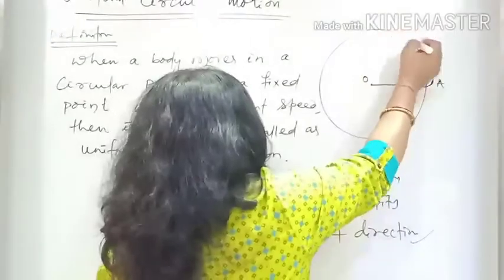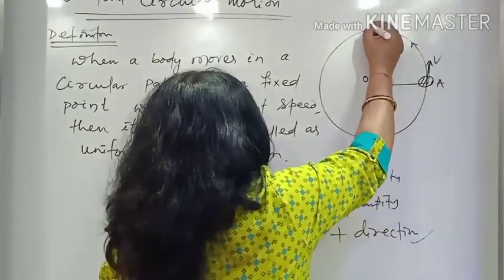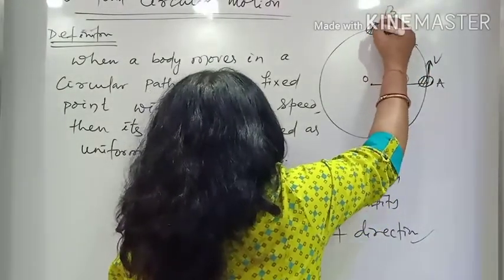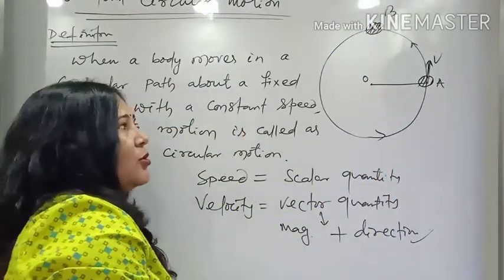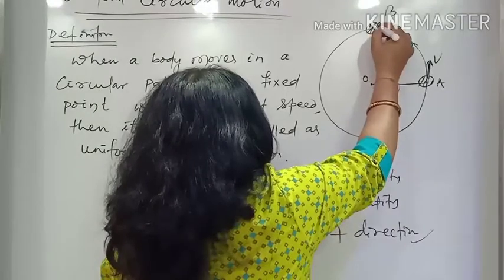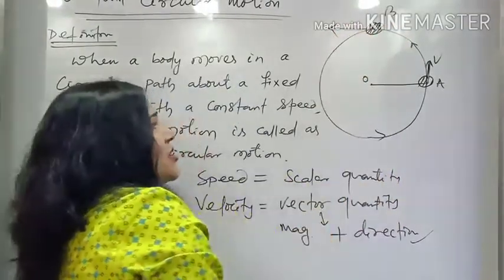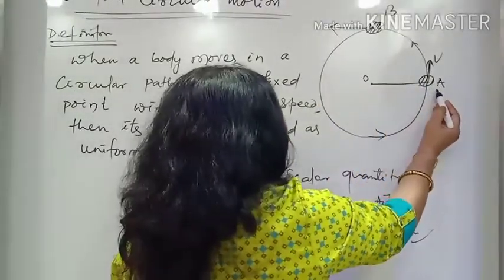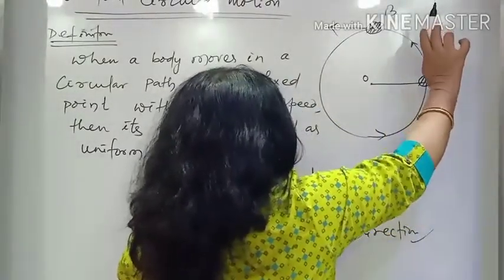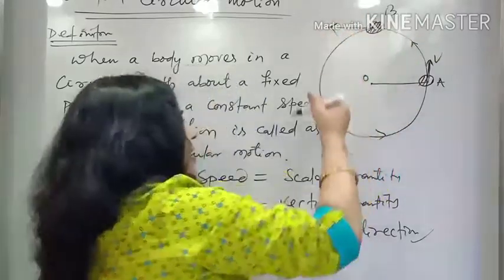Let's suppose at some instant of time this same body is at position B. At this point, if you want to find its direction of motion, the direction is this one. Previously at position A the direction was this, and now at position B the direction has changed.